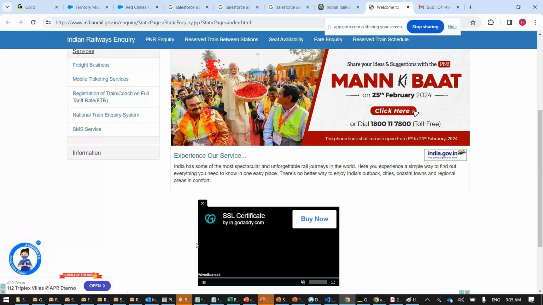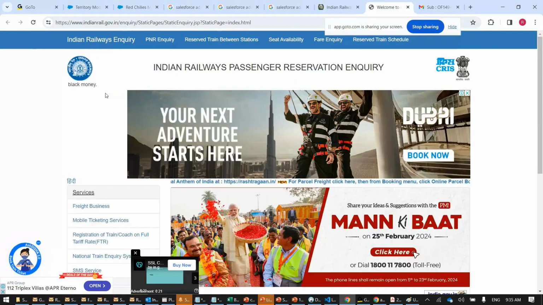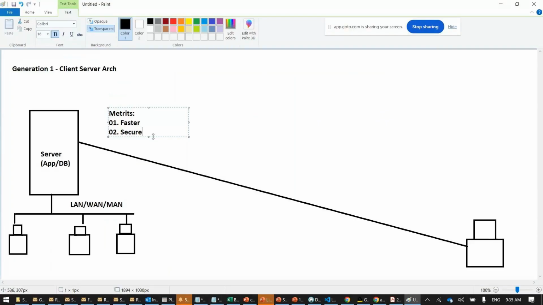So it's secure and it's faster. That is the reason that during Tatkal time, in 1 minute the railway reservation counter will print 5 or 10 tickets. Whereas in IRCTC, it keeps spinning. By the time you book the ticket, the waiting list is 14. It showed available 32, but by the time you pay and come back, waiting list 14.